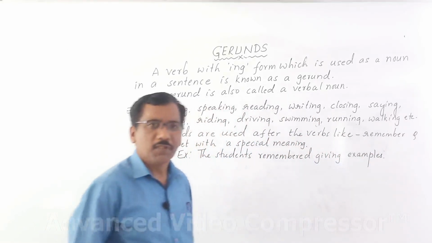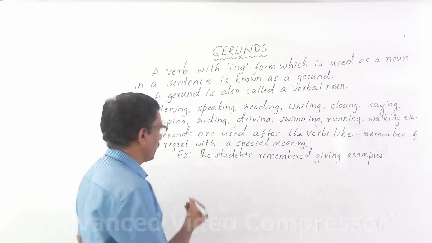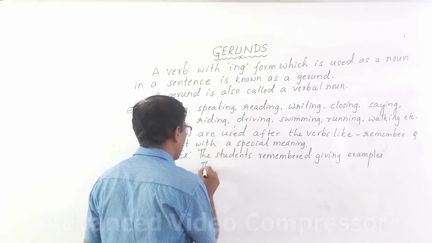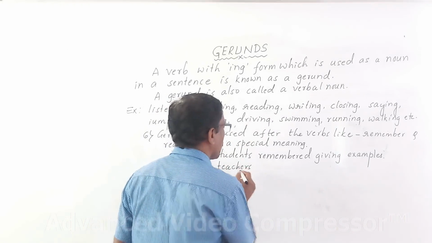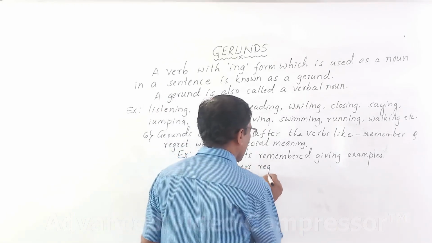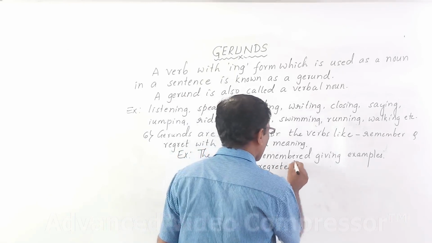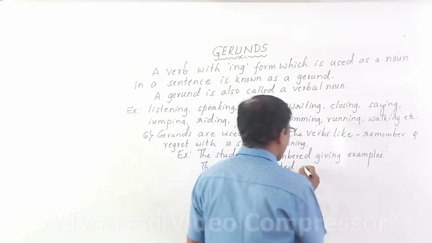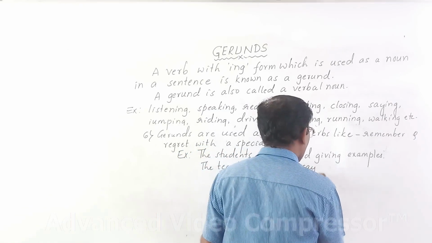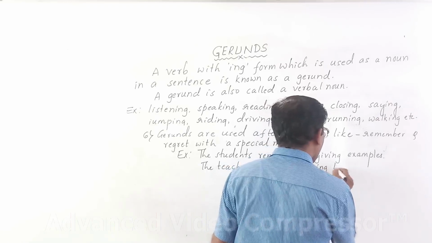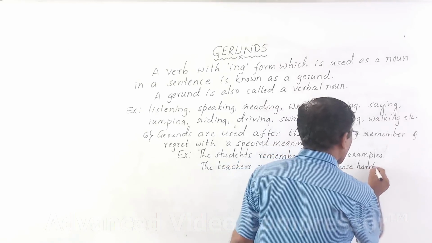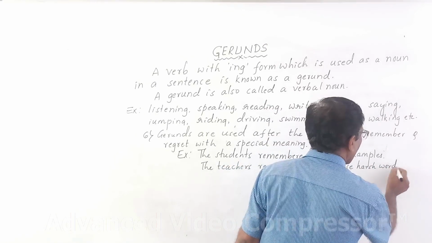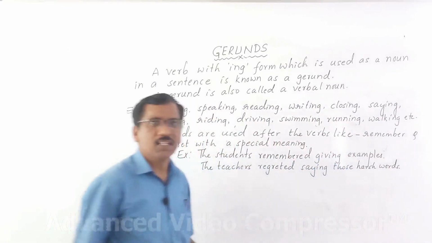The students remembered giving examples, and the teachers regretted saying those harsh words. Please remember here.